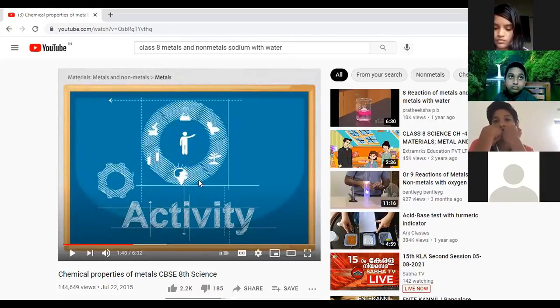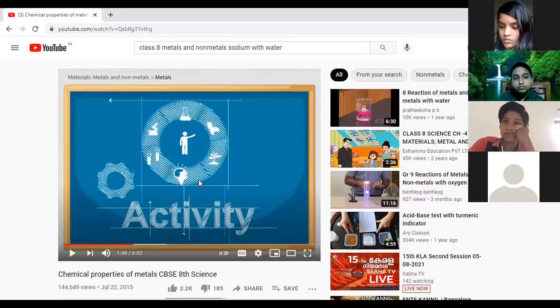Take a 250 ml beaker or a glass tumbler. Fill half of it with water. Now carefully cut a small piece of sodium metal. Then dry it using filter paper and wrap it in a small piece of cotton. So after cutting the sodium, we want to wrap it in cotton after drying it. Then put it into the beaker. Then observe carefully. During the observation, keep away from the beaker. Why is it said that during the observation we want to keep away from the beaker?